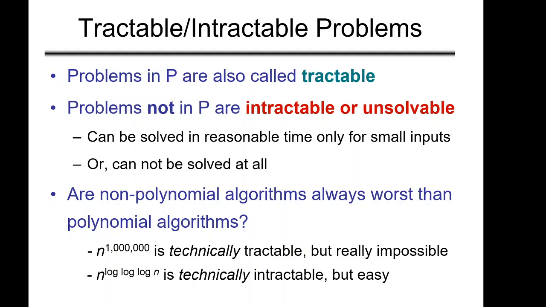Technically speaking, this particular one is actually a polynomial time complexity, n to the power k, where k is this number. So this is technically tractable according to our definition, because it lies in P. But this is really impossible in practice, and generally it is not the case.